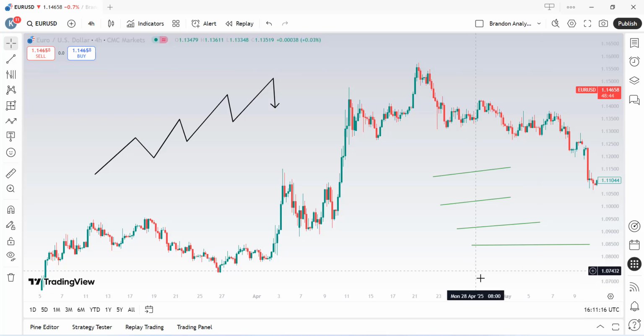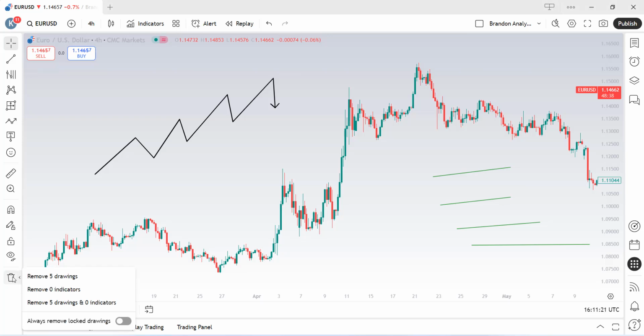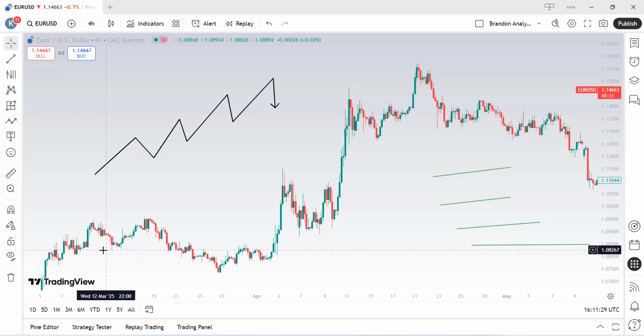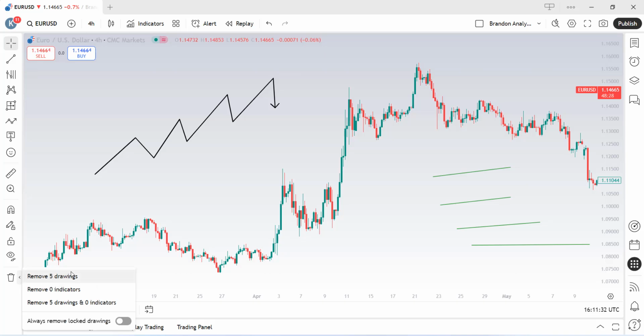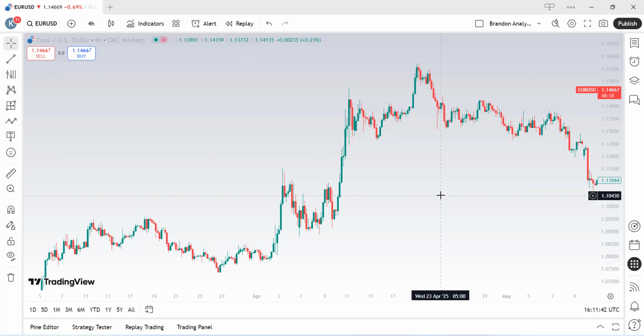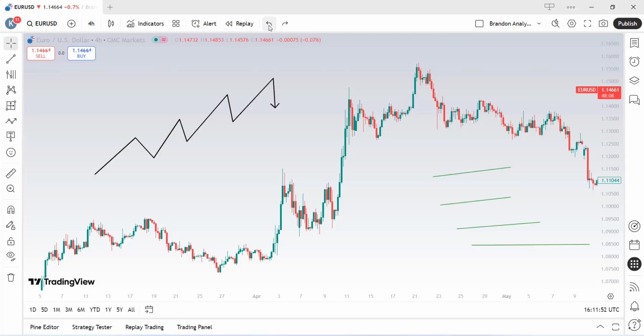Obviously, the last tool on the left side of my TradingView is this delete icon, which deletes the latest drawing on your chart. Or if you want to delete all drawings on your chart at the same time, then you can simply click on this first line. Since I have 5 drawings on my chart, it shows remove 5 drawings. Once I click on this, all of them disappear permanently. But in case you clicked on it by mistake, you can still restore them by clicking on this undo back icon, which brings them back magically.